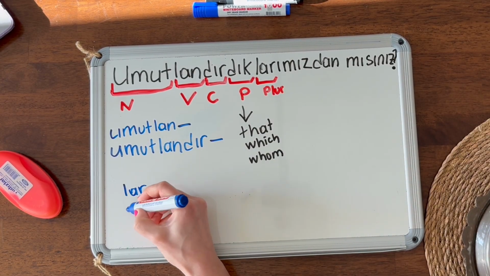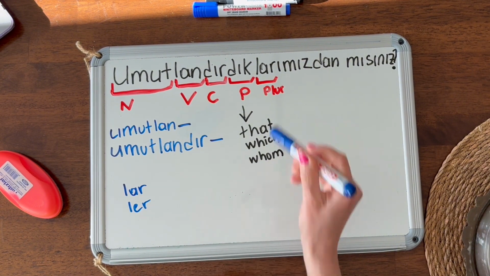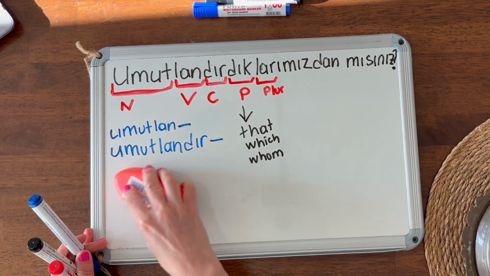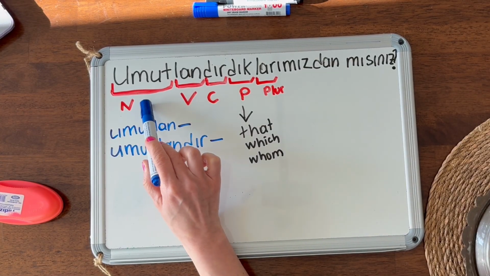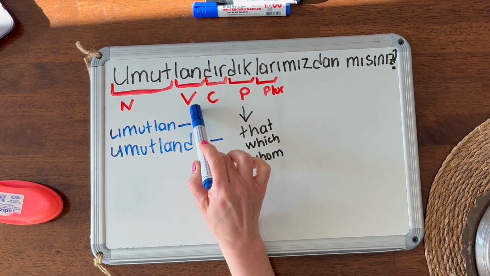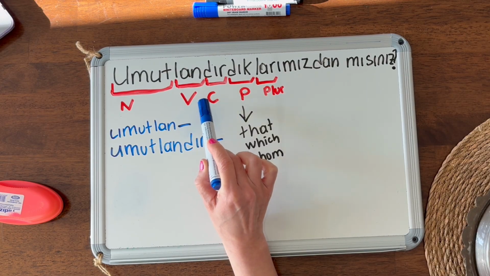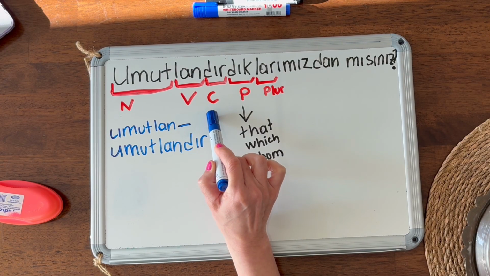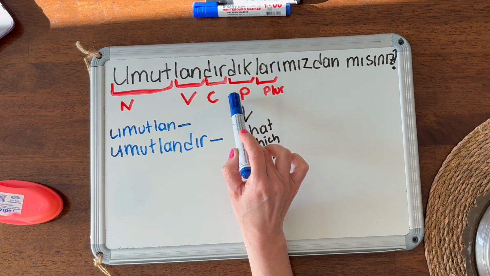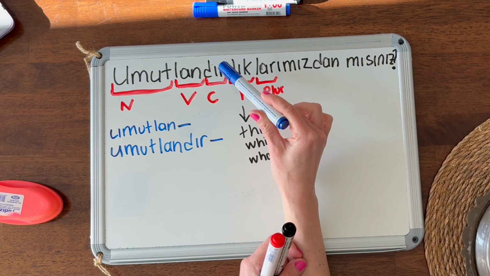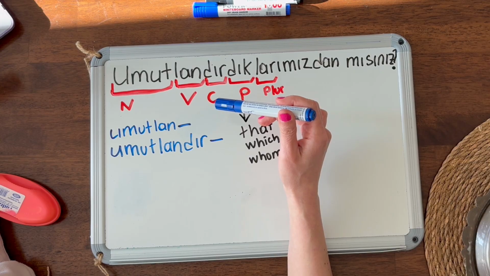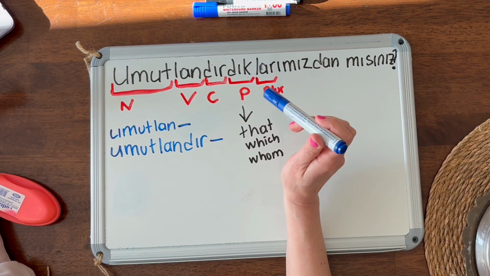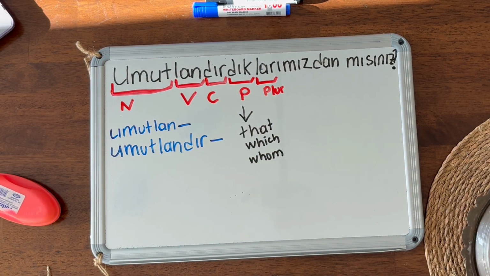Lar or lash. Here we have lash. So, it became plural. So, what we have here, umut, hope, umutlan, to become hopeful, umutlandır, to make someone hopeful, umutlandırdık, that we make someone hopeful, okay? More than one. This can be two person or more than two as well.